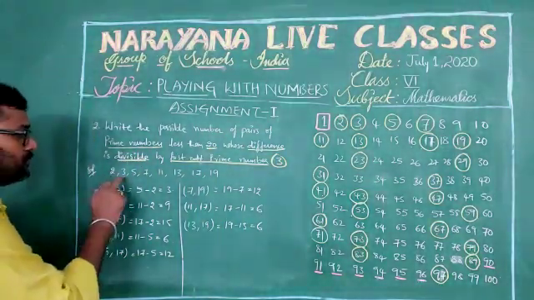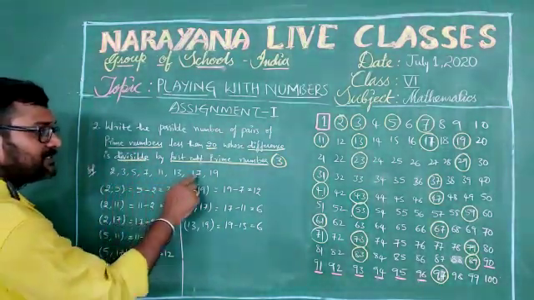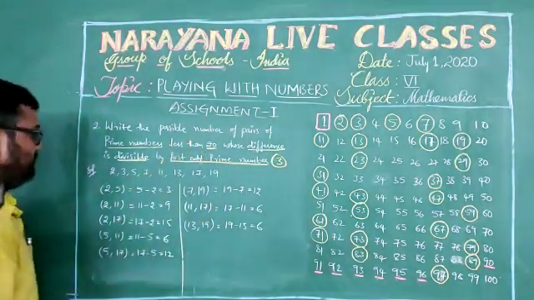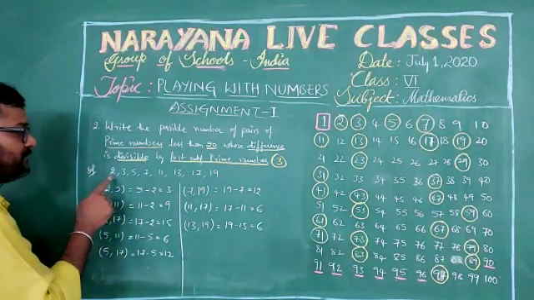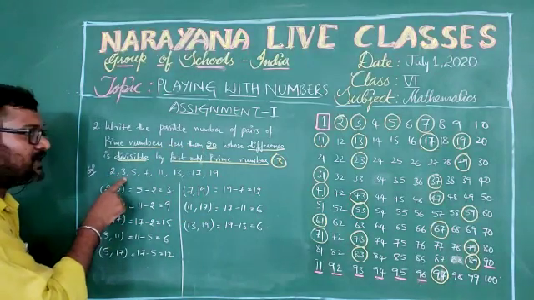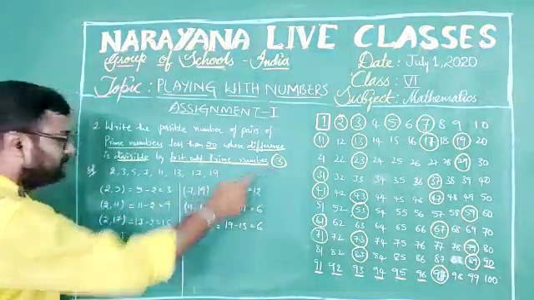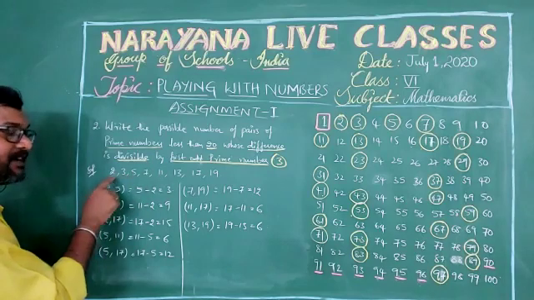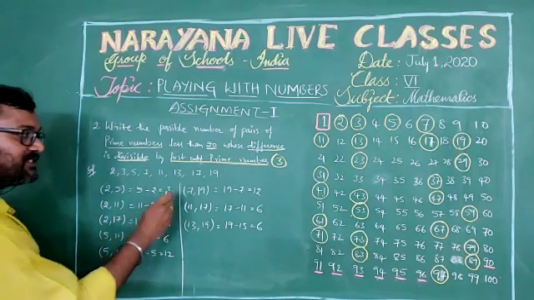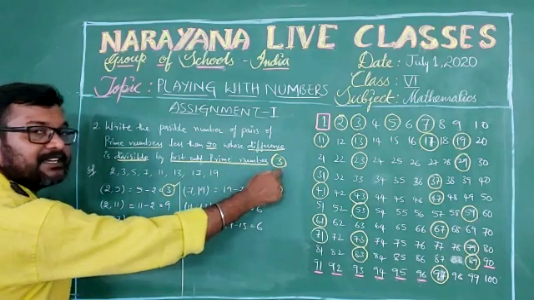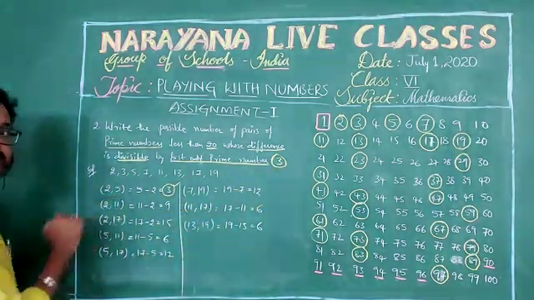Now see, 2, 3, 5, 7, 11, 13, 17, 19 are the prime numbers below 20. If you take one pair, for example 2, 3, the difference is 1. 1 is not divisible by 3, isn't it? Now if you take 2, 5, the difference is 5 minus 2, which is 3, which is divisible by the first odd prime number, that is 3, isn't it? So this pair is counted.